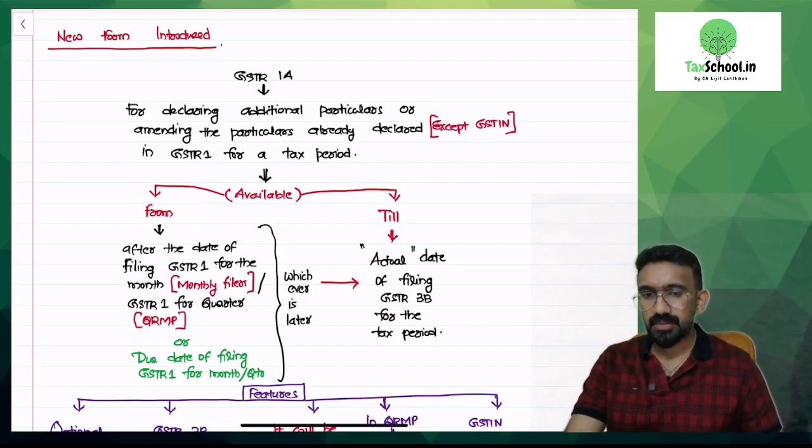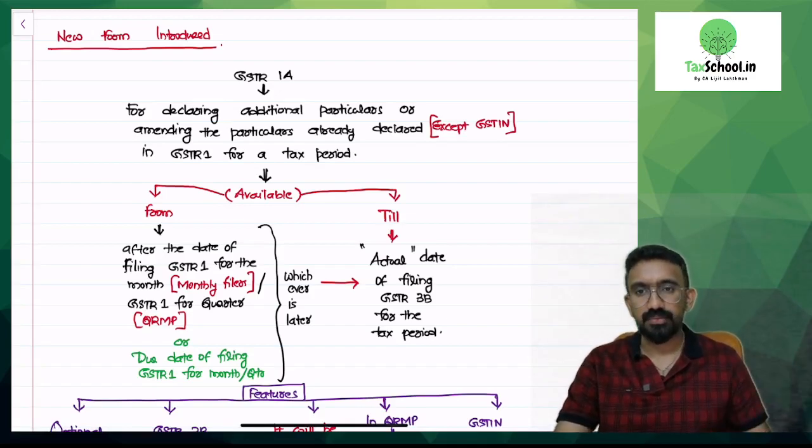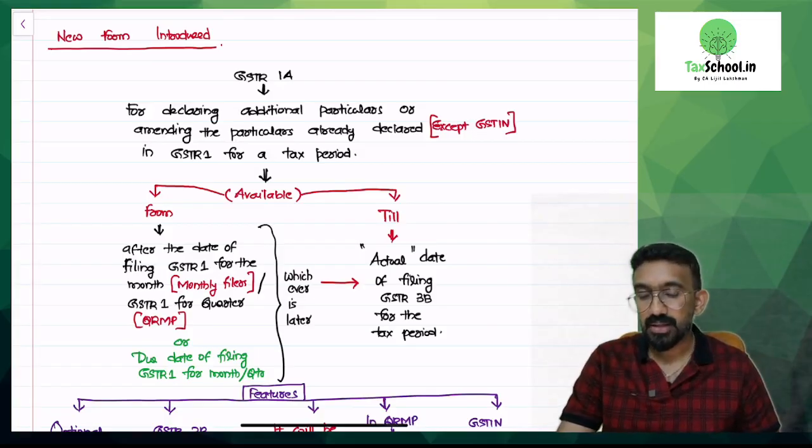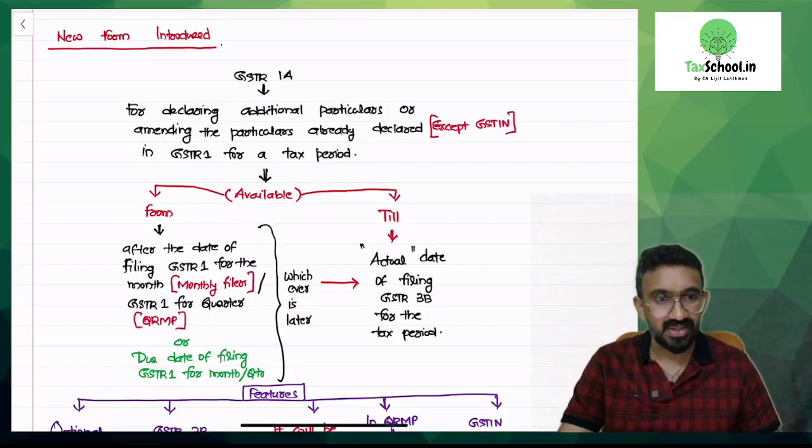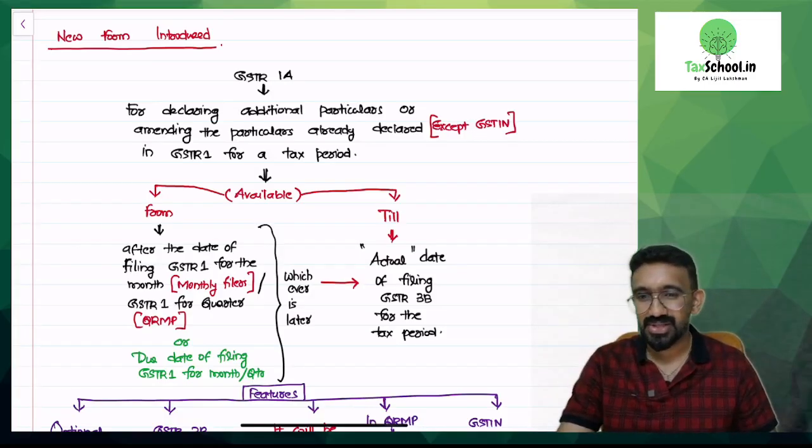Your last set of amendments for my discussion today would be GSTR 1A. I highly predict that there will be a theory question on GSTR 1A. It's very simple to ask, right? A 5-mark question on what is GSTR 1A. Write a short note on GSTR 1A. That is a very common structure.